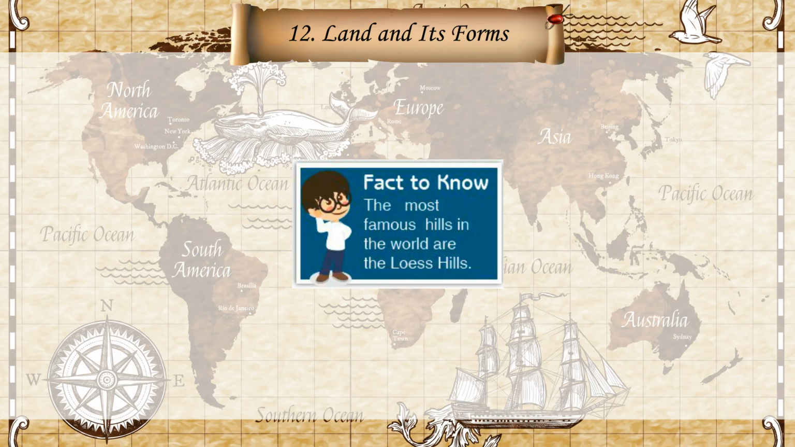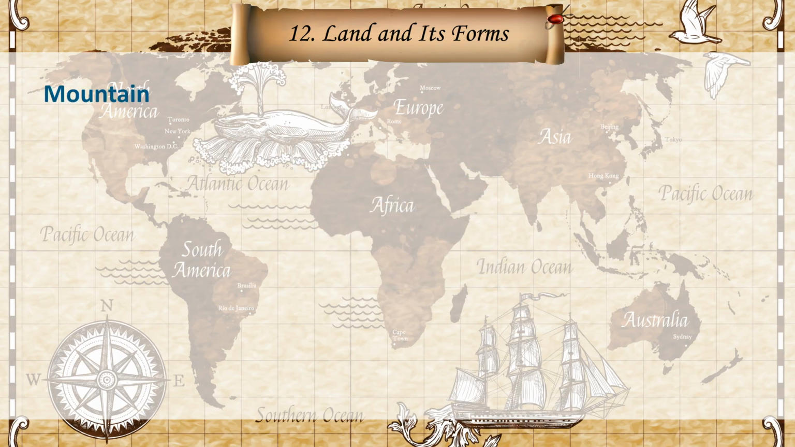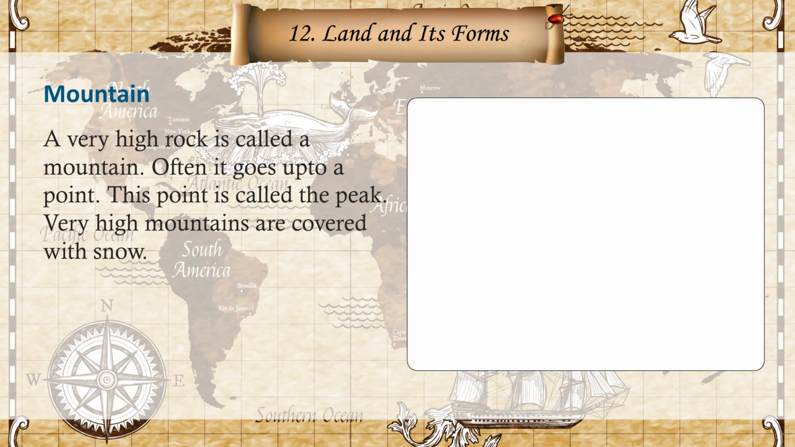Fact to know. The most famous hills in the world are the Loess Hills. Mountain. A very high rock is called a mountain. Often it goes up to a point. This point is called the peak. Very high mountains are covered with snow.